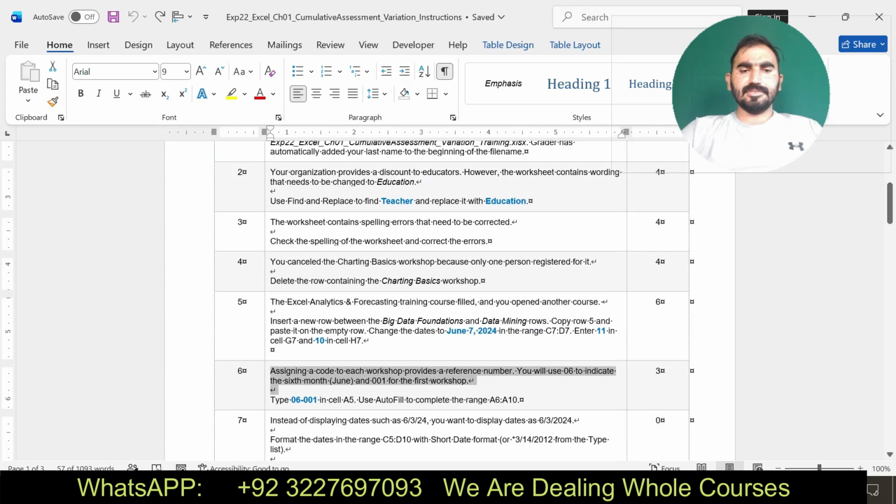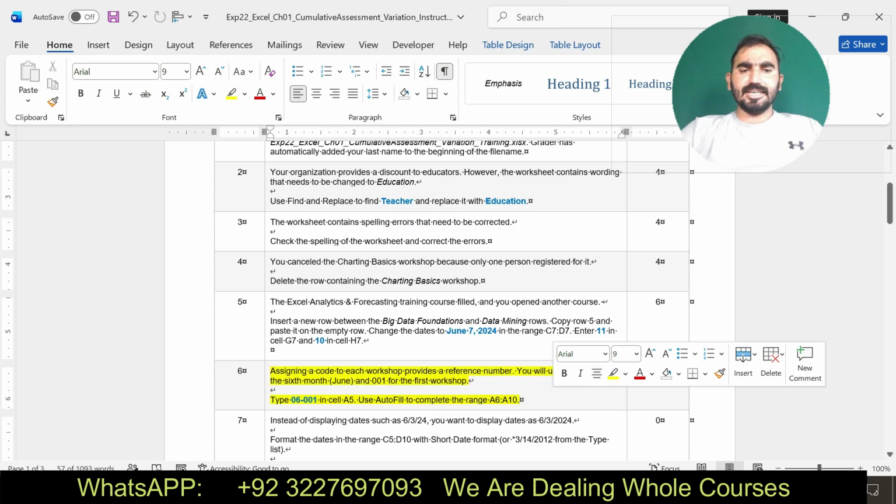It says type 06001 in cell A5. Use AutoFill to complete the range A6 to A10. Here you can see I am going to do this one.